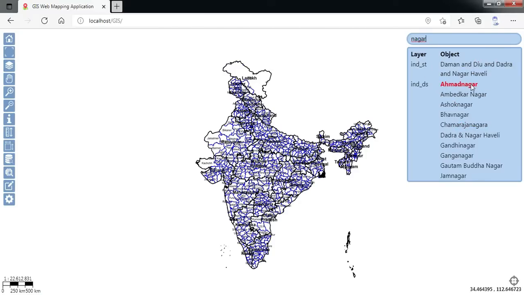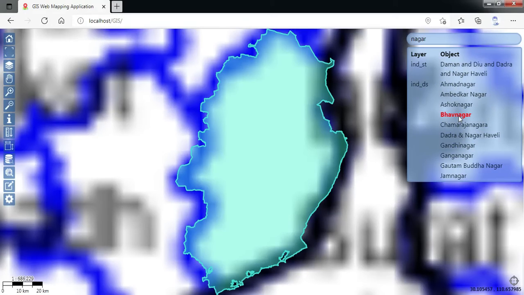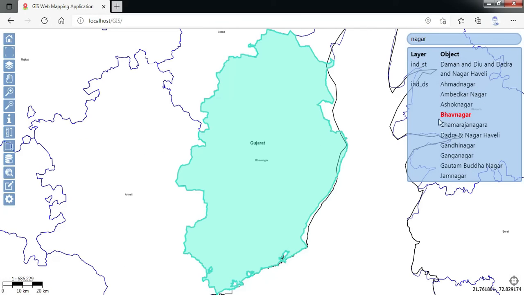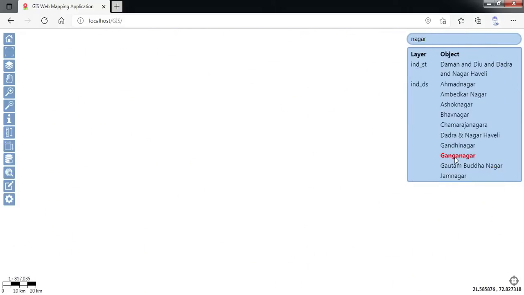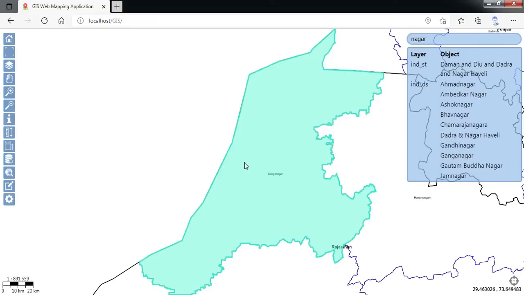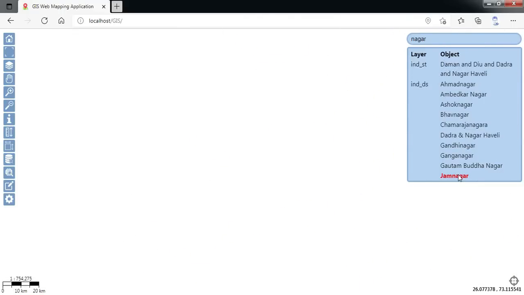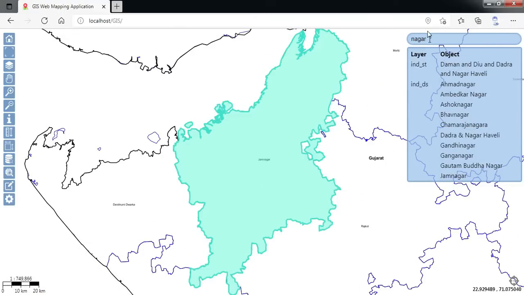Not only finding, but when I click on that, for example, if I click on a district, Bhavnagar, then the map will take me to that place. And you can see over here, the map is reflecting Bhavnagar district. I can click on any of the locations, say Gandhinagar, and the map will take me to Gandhinagar. So like this, it is very much intelligent. I can click on the district, I can click on the state, say Jamnagar, and then it is taking me to the Jamnagar location.